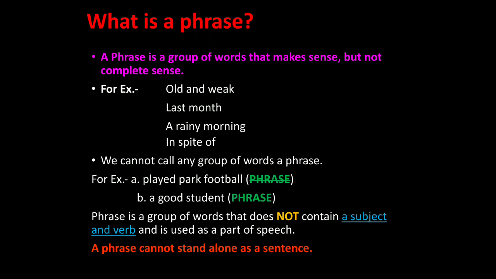That it will have a sense but not complete sense. It will not contain a subject and a verb, but it will be used as a part of speech. A phrase cannot stand alone as a sentence.